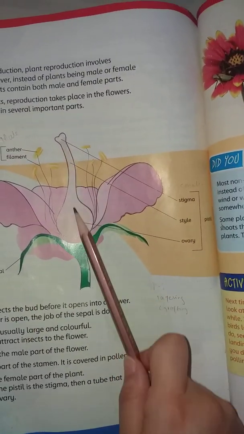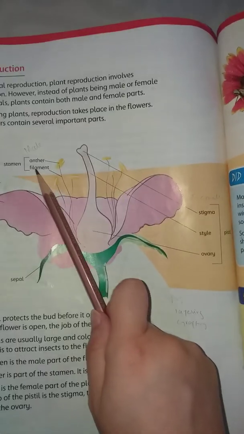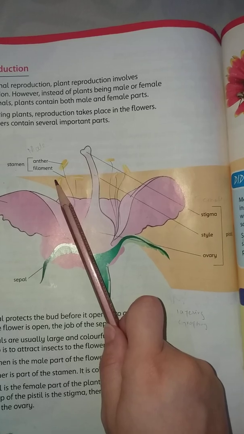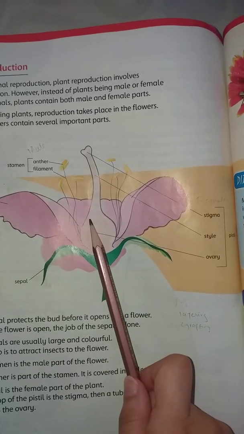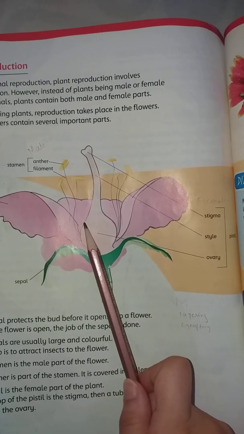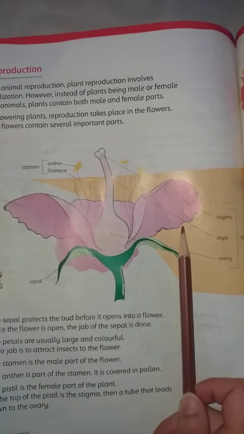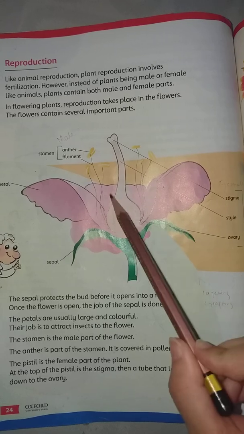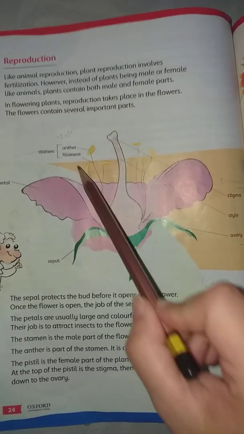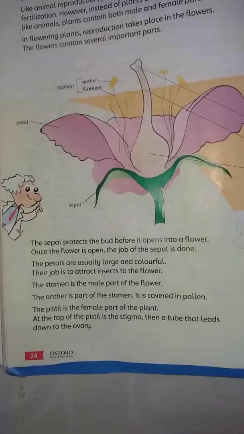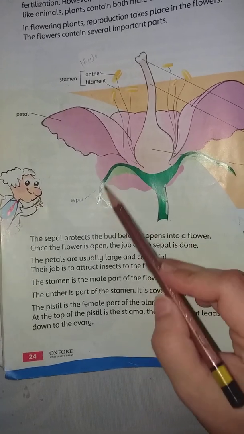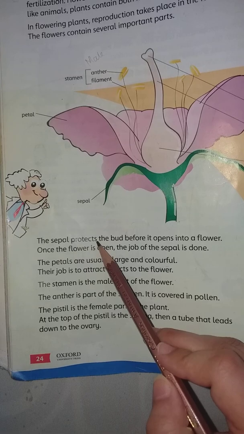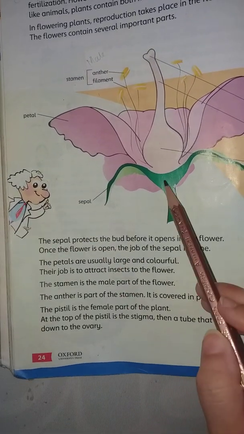This is the female part of the flower, and this is the male part of the flower. As we know, there are many flowers which contain only a male part or only a female part. So this is a flower which contains a female part as well as a male part. Now what is the sepal? The green area is known as the sepal. The sepal protects the bud. Now what is a bud?